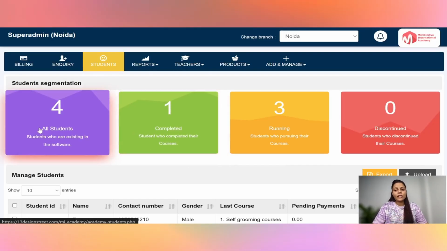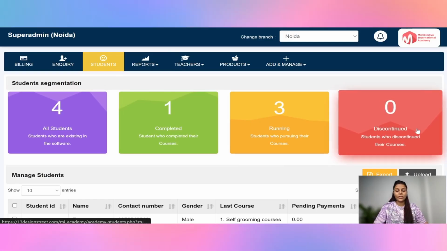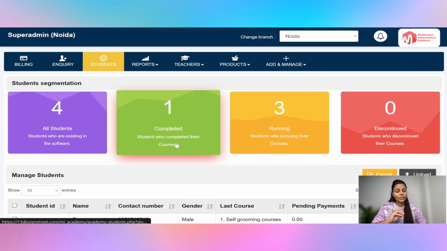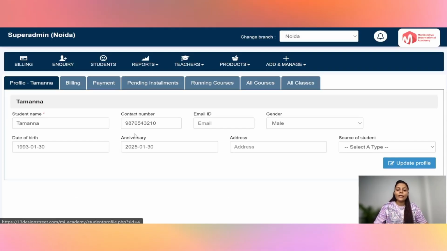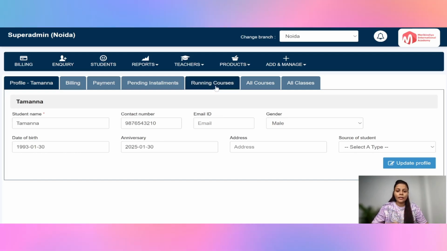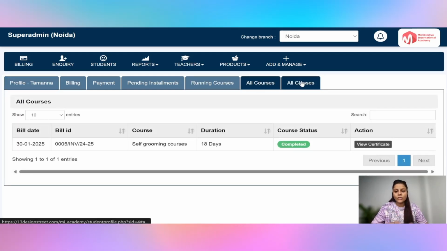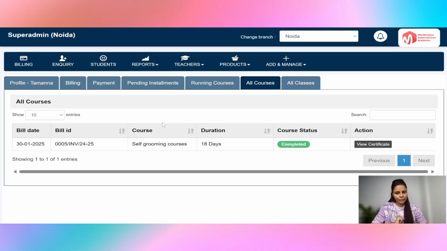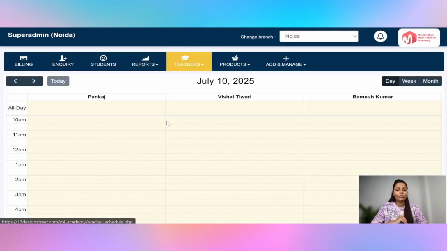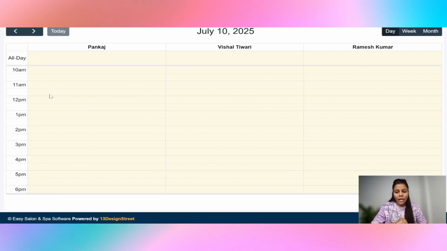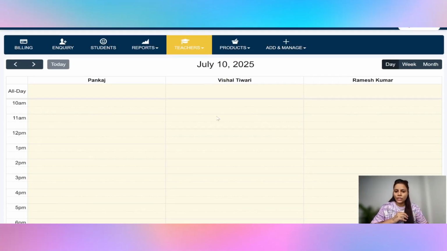All the students' data will show up here in the students tab like this, where you can check all students, complete students, running students, discontinued students, etc. If you would like to check any student's profile, like running courses, all courses, or complete courses, you can check that in their profile. There is also an option for teachers or training purposes where you can assign all the trainers, and it will show you the availability of your trainers, where you can assign any batches or courses to any teacher under their name.